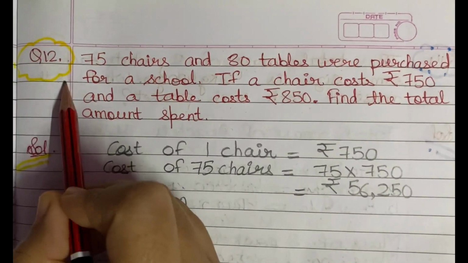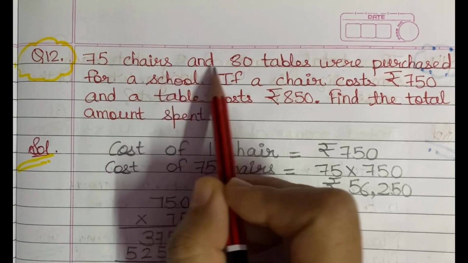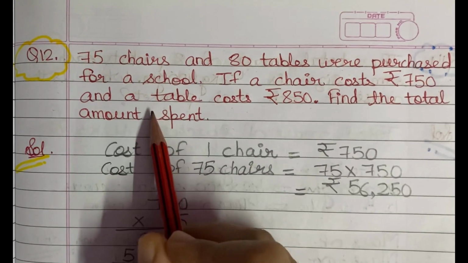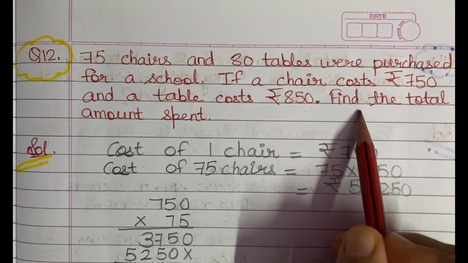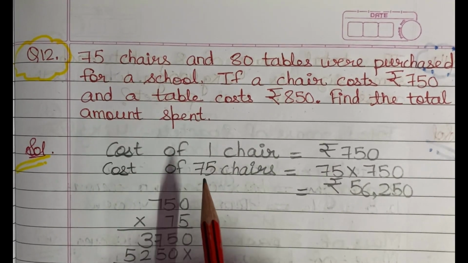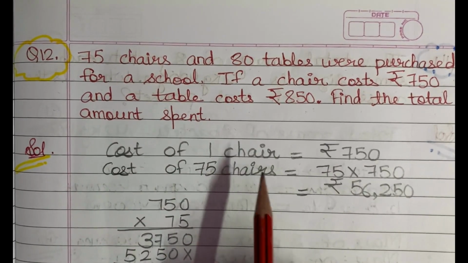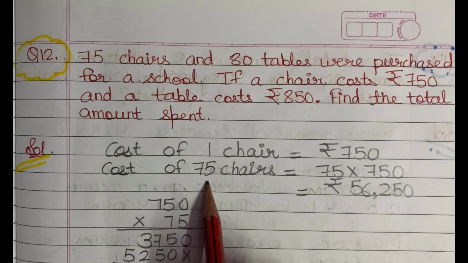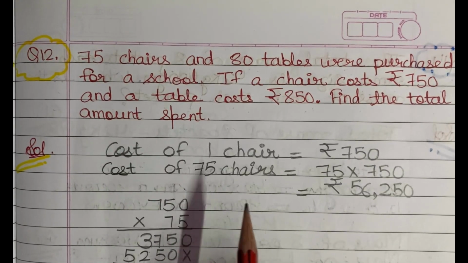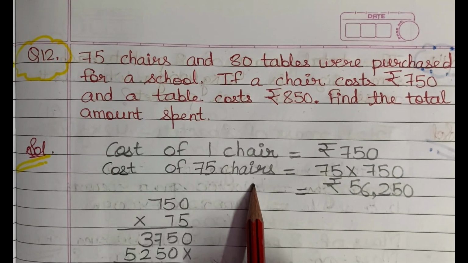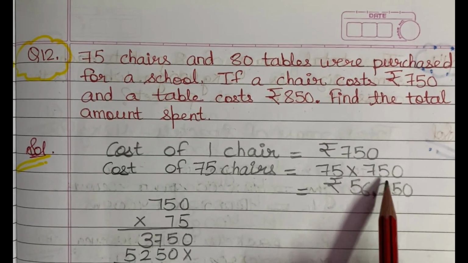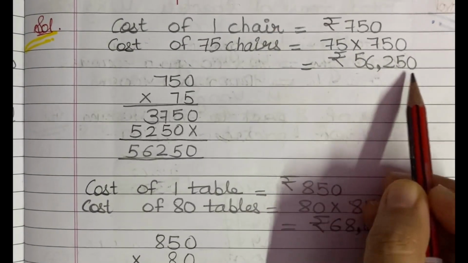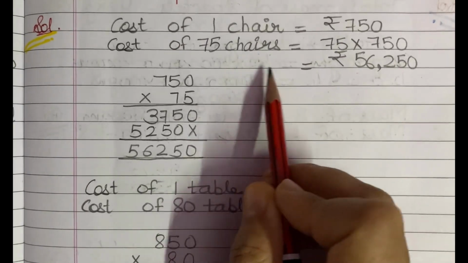Next is question number 12, and question number 12 says that 75 chairs and 80 tables were purchased for a school. If a chair cost rupees 750 and a table cost rupees 850, find the total amount spent. Now students, in the question the cost of one chair is given to us, and that is rupees 750, and the school has purchased 75 chairs. So we will find out the cost of 75 chairs, and the cost of 75 chairs will be given by 75 multiplied by 750, and on multiplying we will get rupees 56,250 as a cost of 75 chairs.